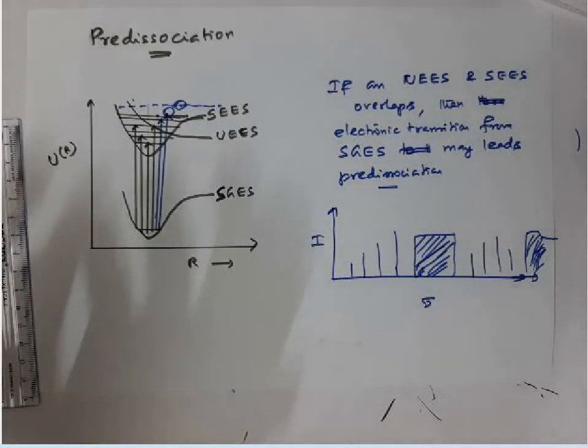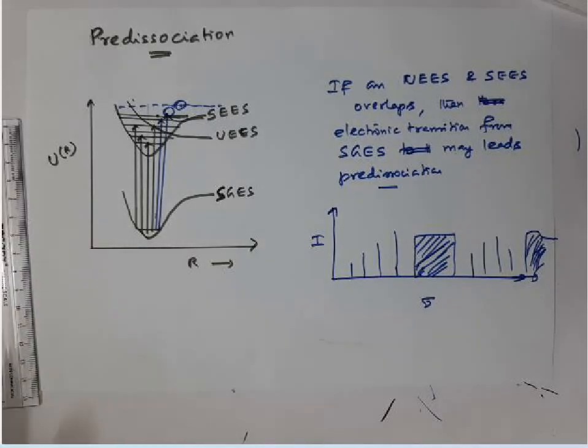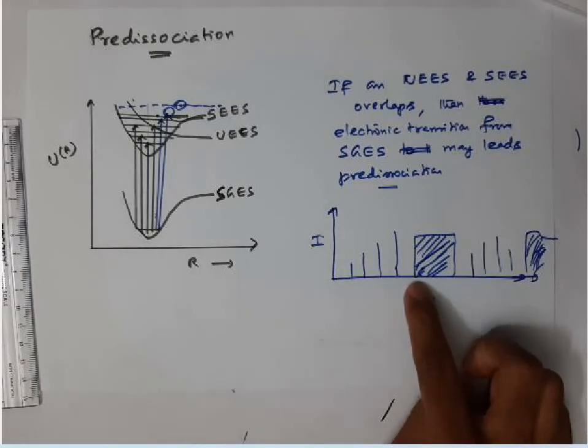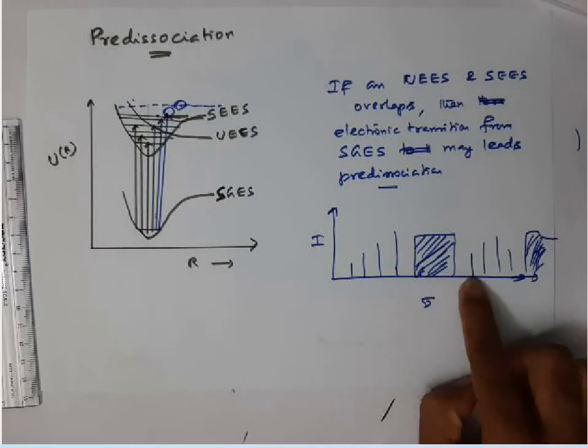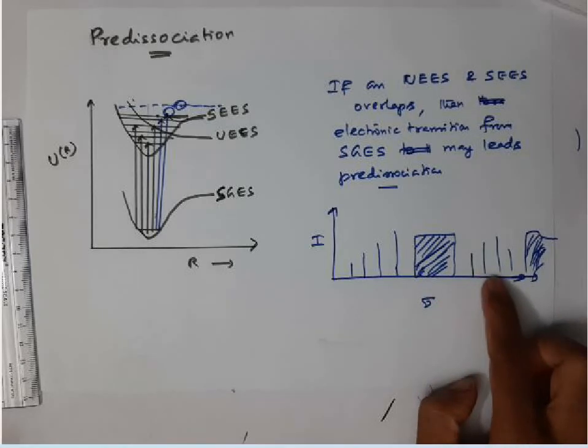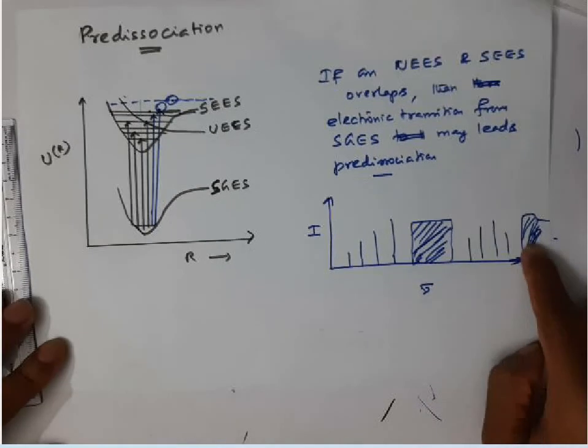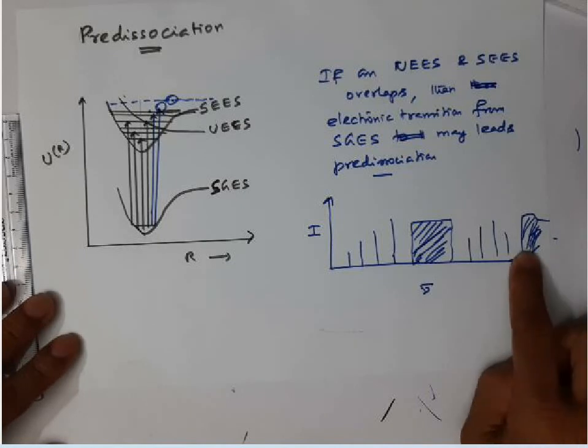We take some amount of gas, 1 mole or 0.5 mole, which consists of so many molecules. When you reach this wave number, some molecules get dissociated, but you will get quantized lines again after this continuum also. Are you able to understand? And you will get the final continuum limit that corresponds to normal dissociation.